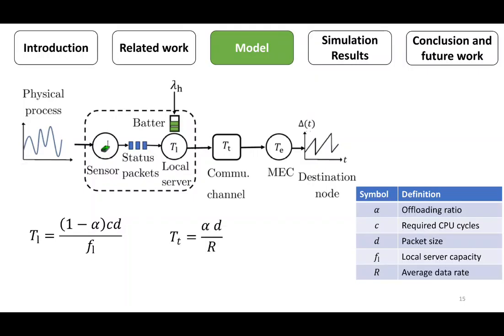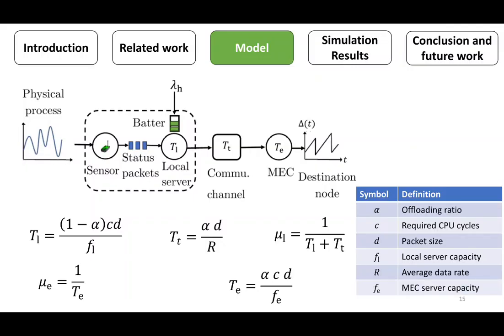To facilitate the analysis, we assume that the required time for processing data at the local server and transmitting it to the MEC server is exponentially distributed with rate μ_L, which is given by this formula. Moreover, the MEC server processing time is also exponential with rate μ_E, where T_E is the average processing time at the MEC server, which is given by this formula, where F_E is the average computing capacity of the MEC server.